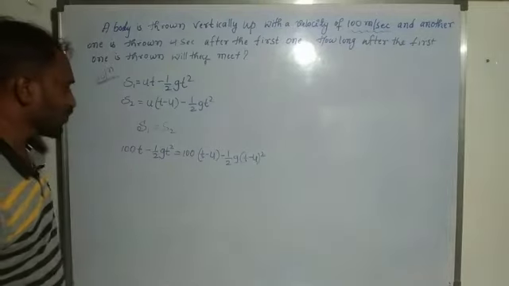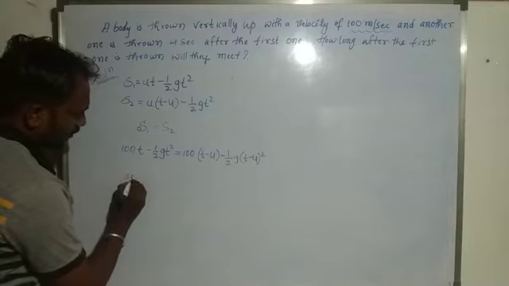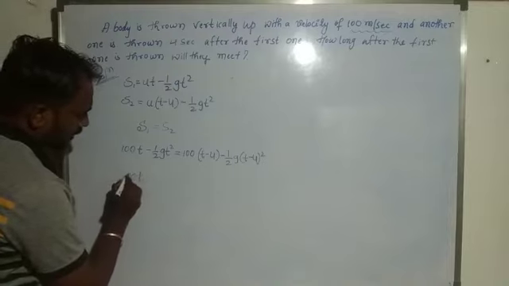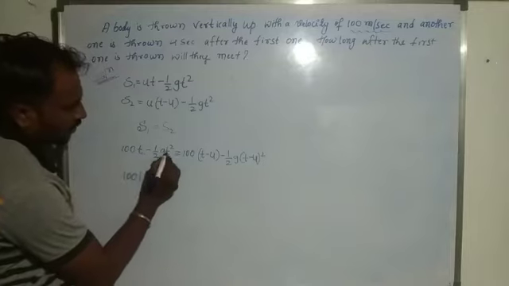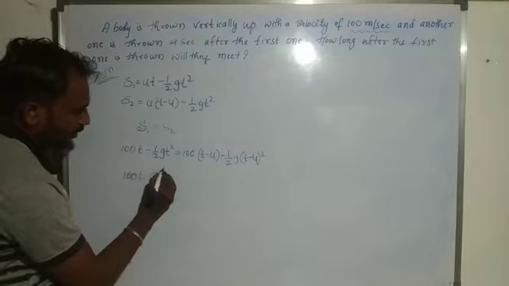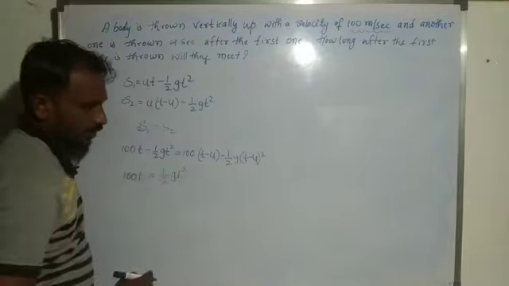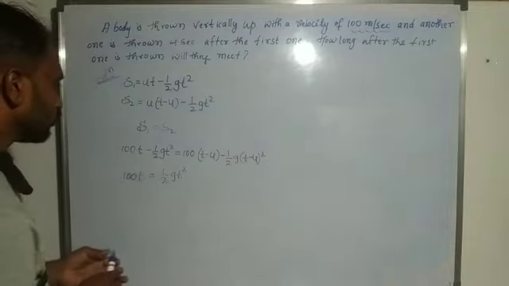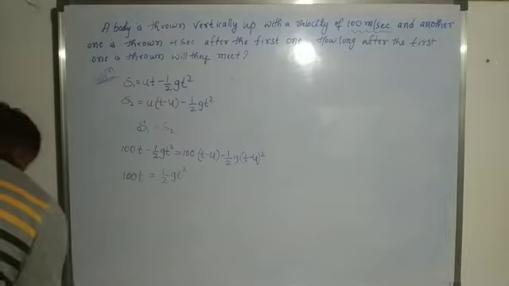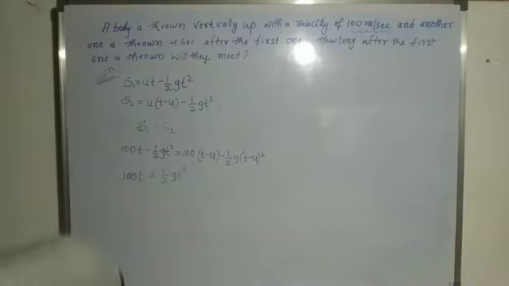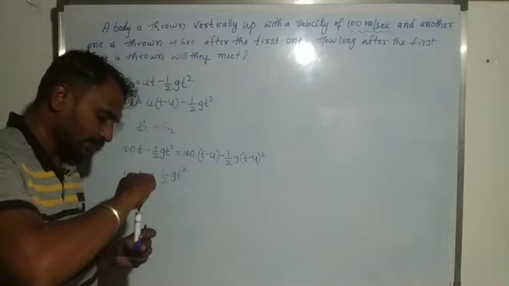Okay, and here 100t as it is. So minus half gt square, take it to this side, it means plus half g t square.